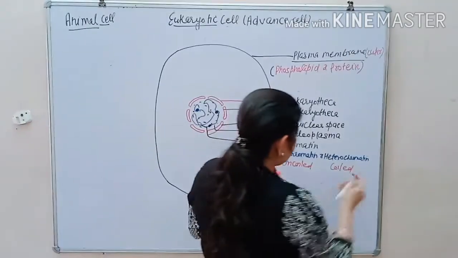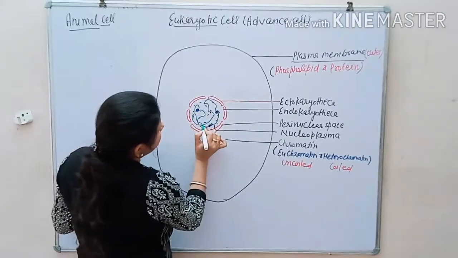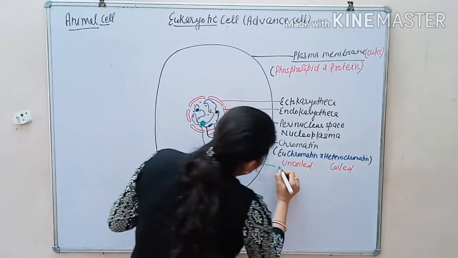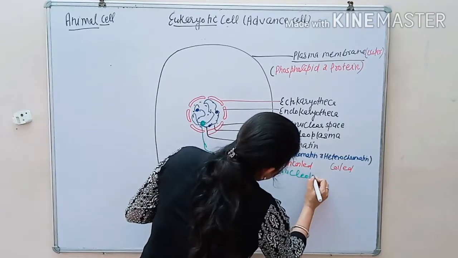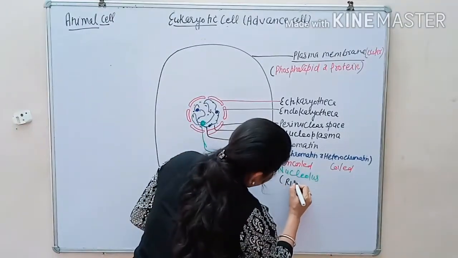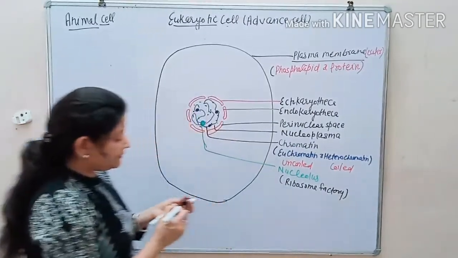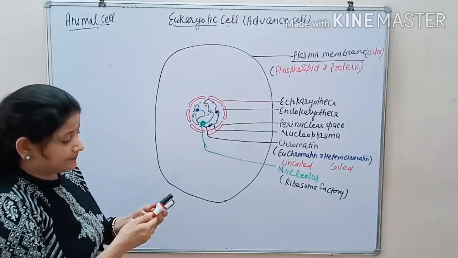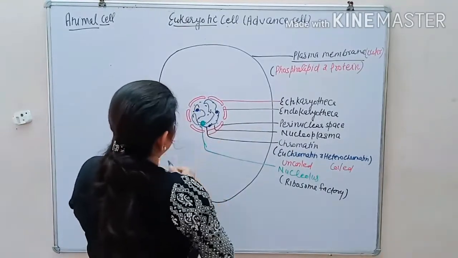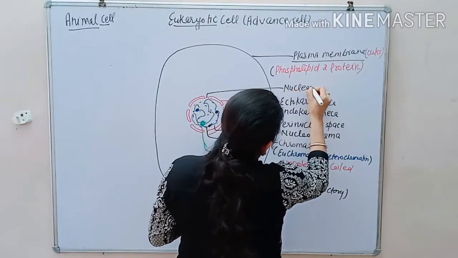Now the nucleus also contains a without membrane cell organelle that behaves like a cell organelle. It is called the nucleolus. The nucleolus is the ribosome factory, which plays a role in making ribosomes. The pore present between the two membranes, continuous at a point, is called the nuclear pore.